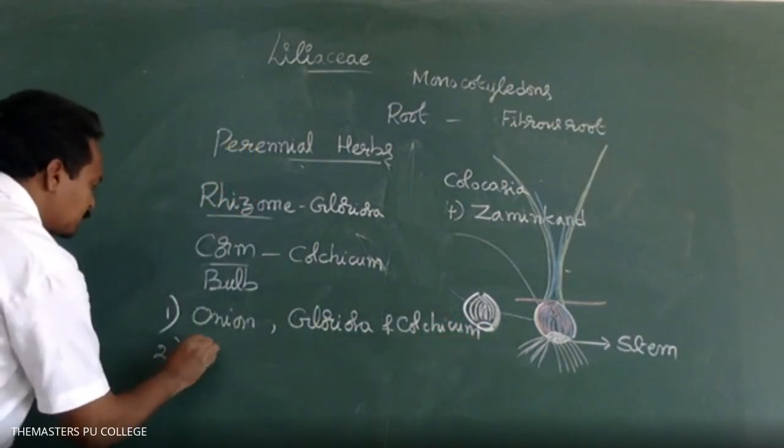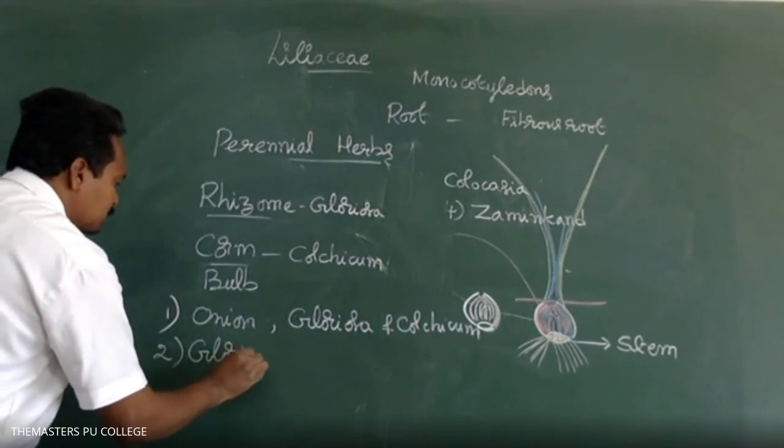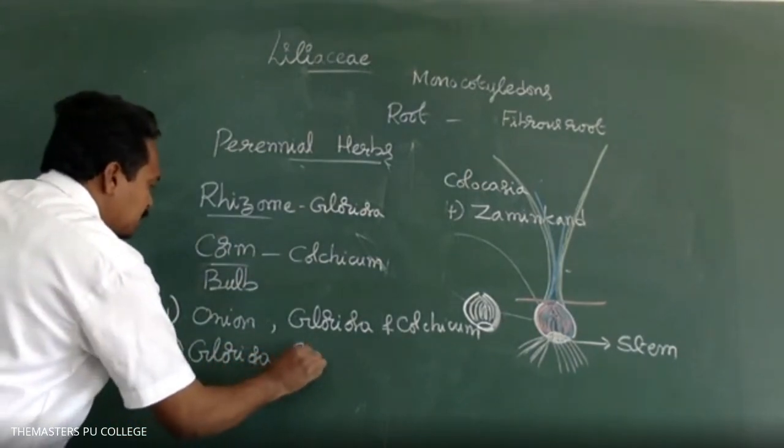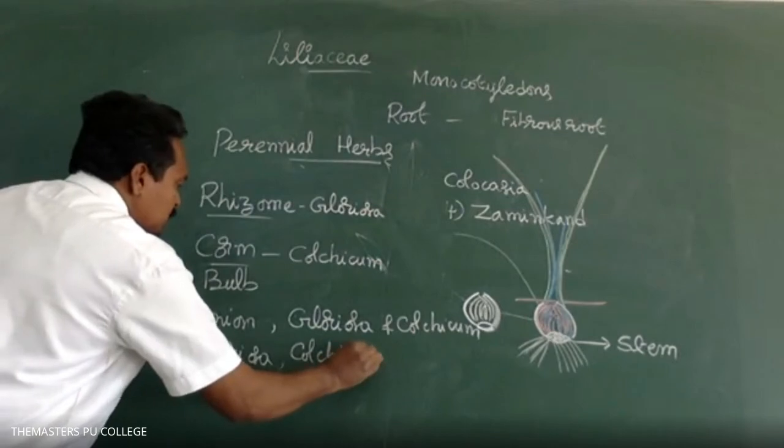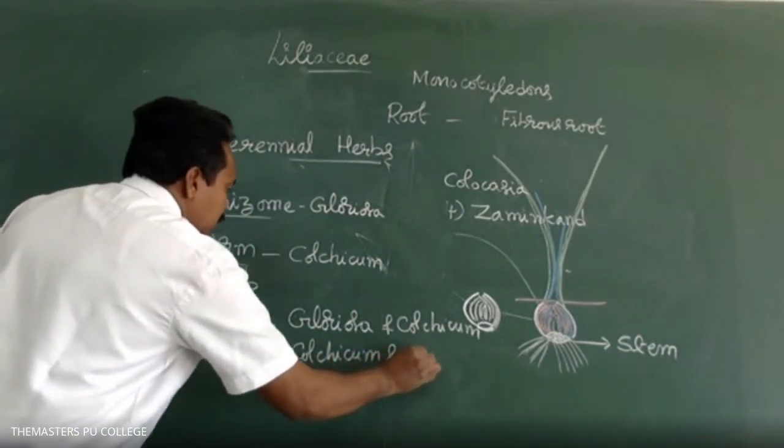Option 2 is gloriosa, colchicum, and onion.